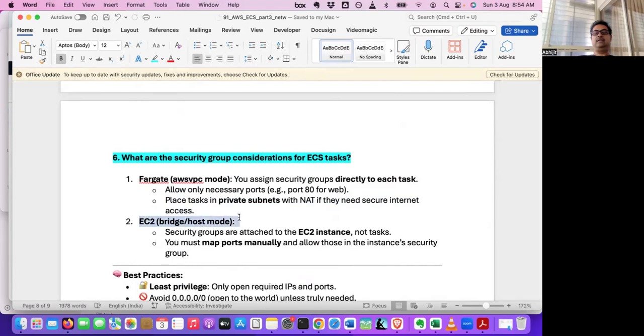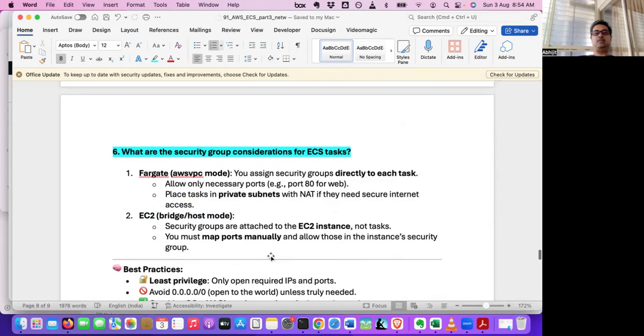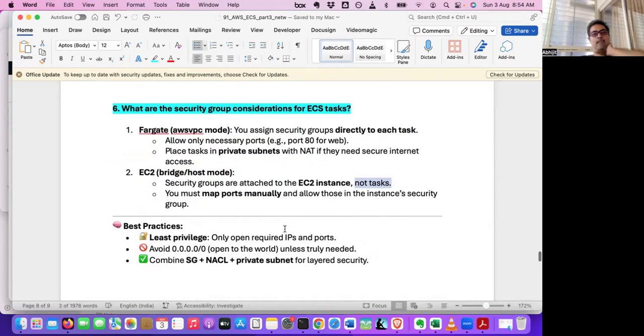And for EC2, it can be bridge and host mode, but we can also use the AWS VPC mode. Bridge and host mode means the security group will be attached to the EC2 instance, not the task. It won't be attached to the task.